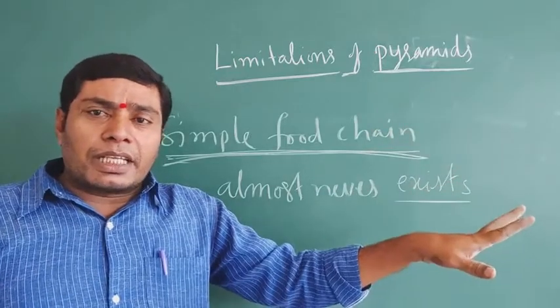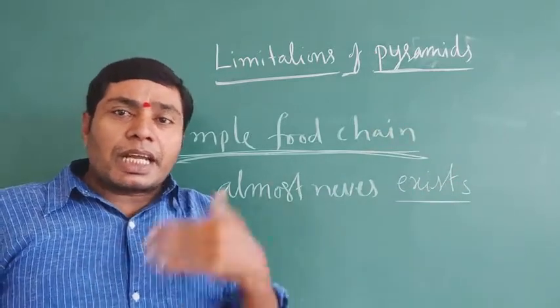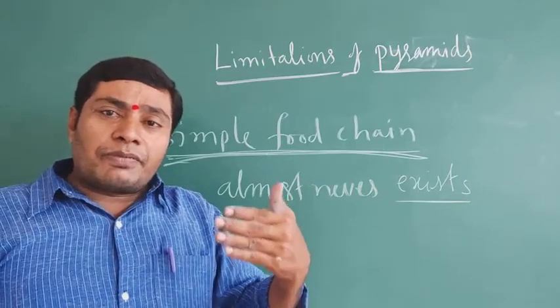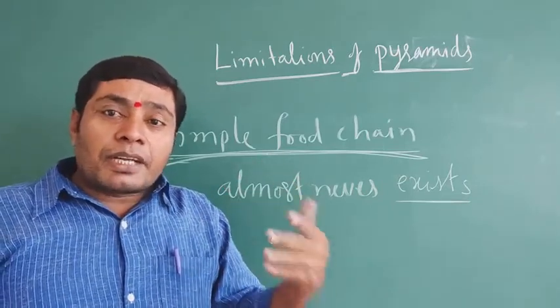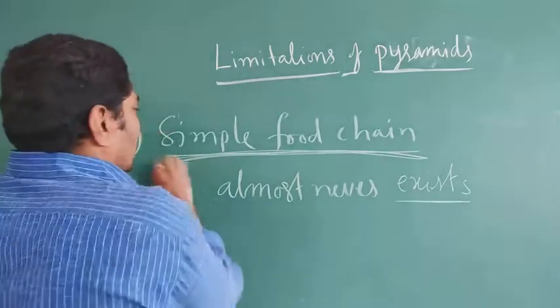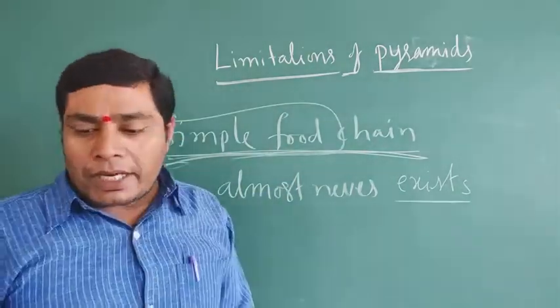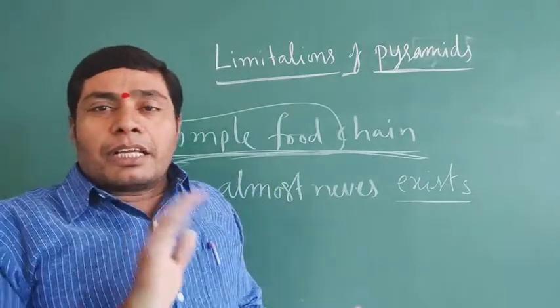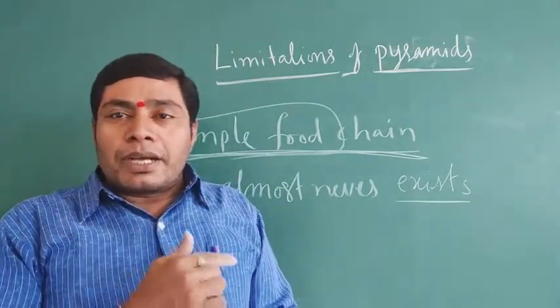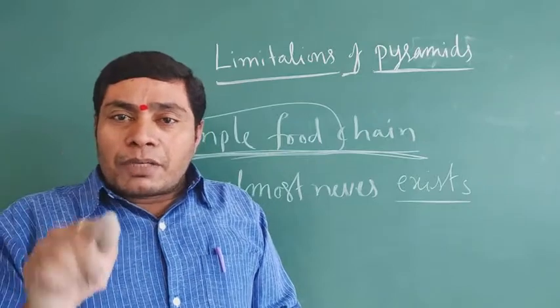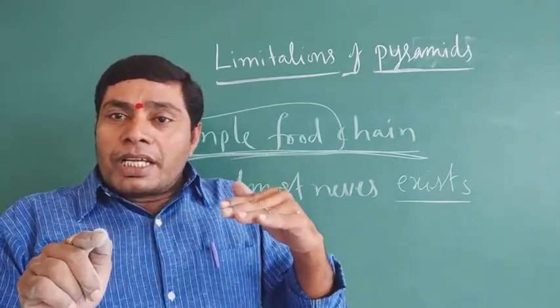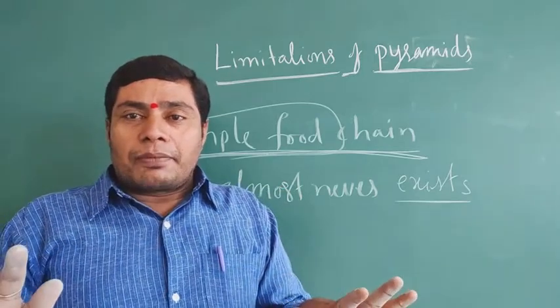They are eaten by the secondary level of organisms. The secondary level will exist, but not in the food chain. So the food web cannot be represented in the ecological pyramids; only the food chain can be. According to the food chain assumption, the second trophic level of organisms could never exist. It is the third limitation.